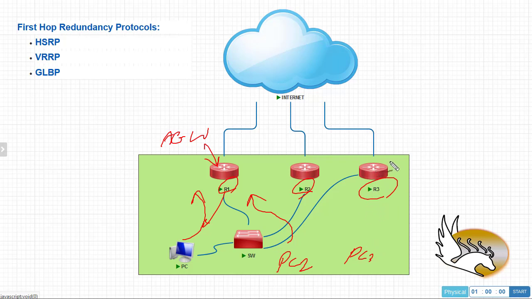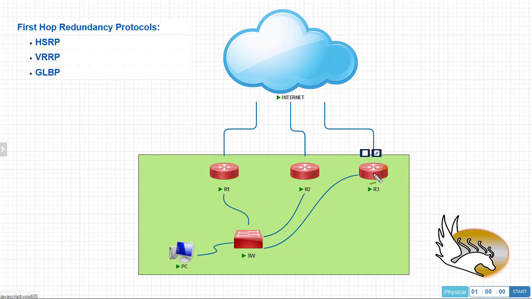Now, if I set the weight higher on router 3, let's say that, for example, the weight is going to be 100 on this, 50 on this, and 50 on this, this means that router 3 is 2 times more powerful than router 1 or router 2, which means that for any request that I send to router 1 or router 2, I'm going to send 2 requests to router 3. That is because of the weight that I am setting here. So this is the difference between GLBP and HSRP.